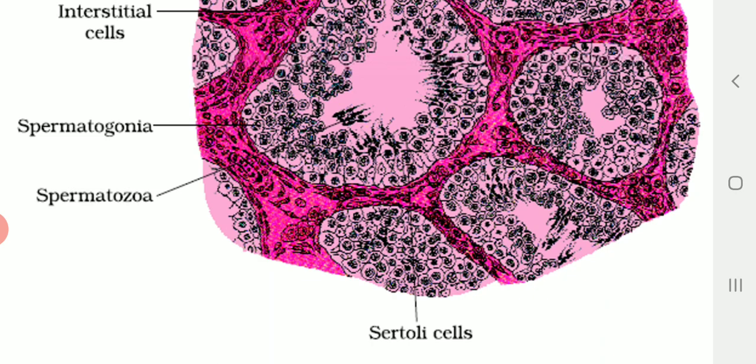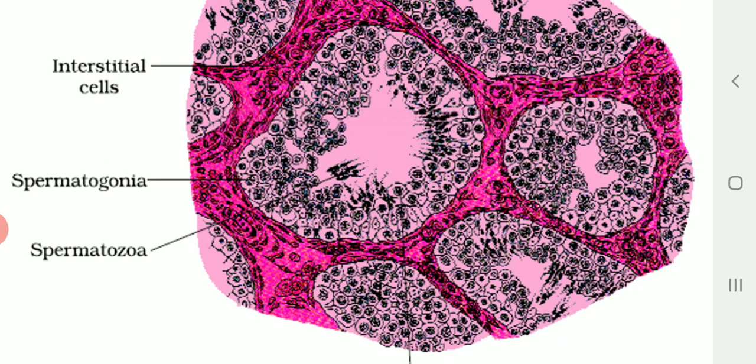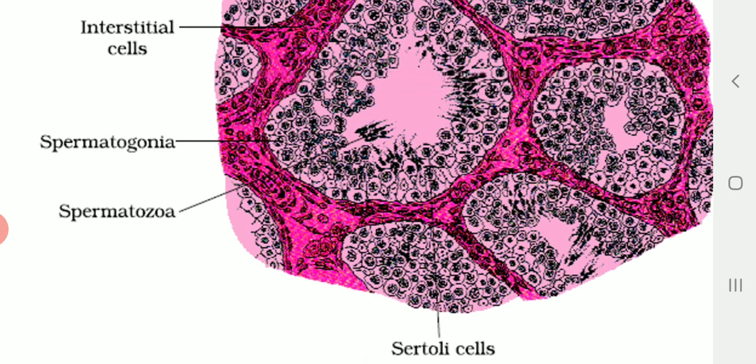Okay. So as the name suggests, spermatogonia are those cells which will be undergoing cell division to produce sperms. Right. Now what type of cell division do they undergo? We know there are only two types of cell divisions, mitosis and meiosis. Since the gametes are haploid, naturally the spermatogonia have to undergo meiosis. So meiotic division is the main division leading to the formation of sperms, that is spermatozoa.